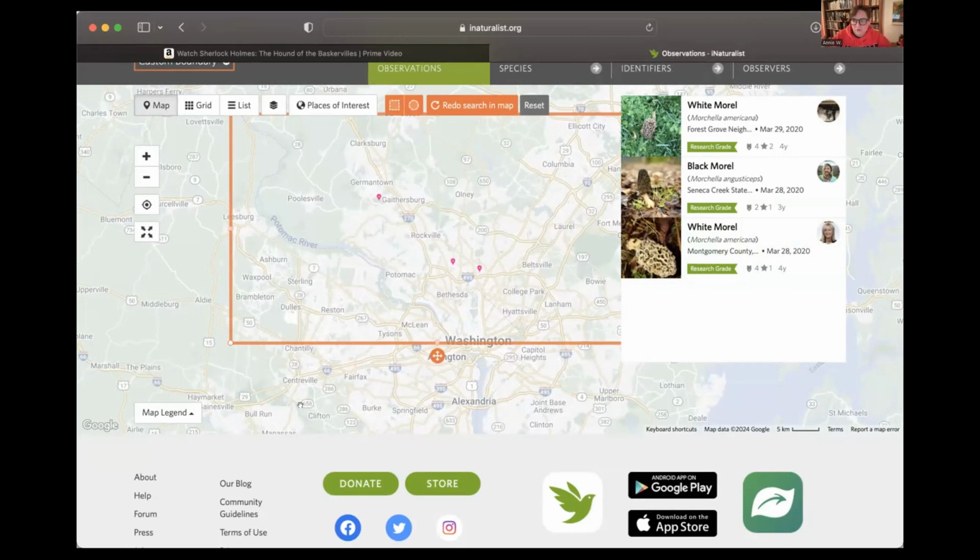I wanted to show you how this works. I don't want everyone to suddenly descend on this dot. It doesn't mean that this is the only place that you can find morels, but I want to generally, in principle, show you how you can use iNaturalist to figure out when and where you might find a mushroom. And that's about it. Does anyone have any questions about that?